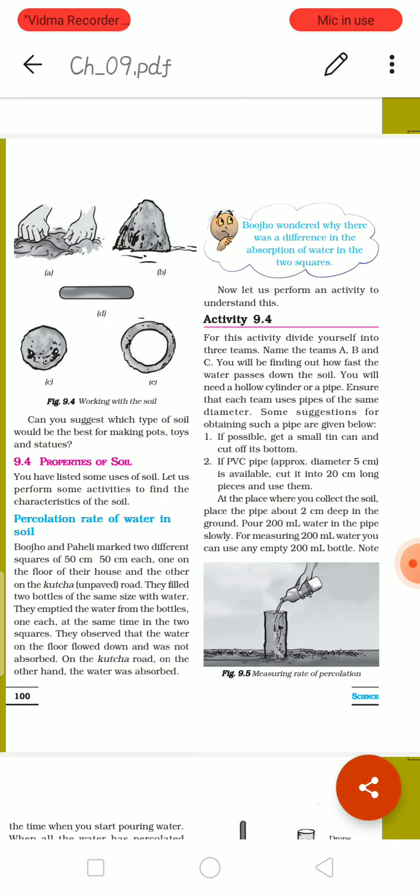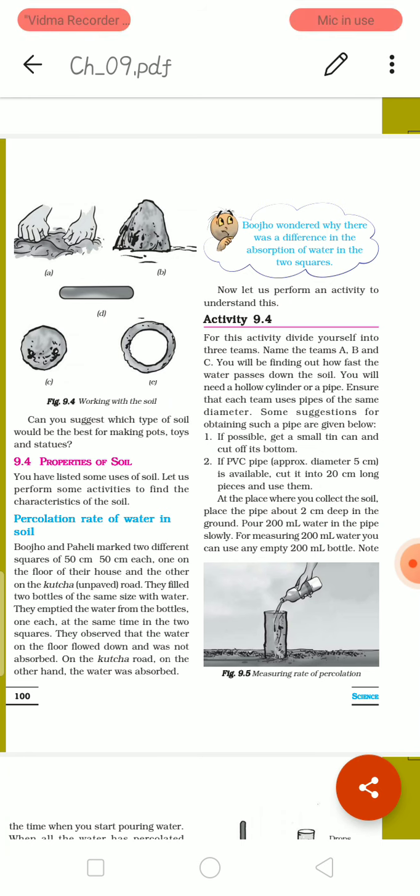But here on the kacha road, the water is absorbed soon. Do you know why? Yes. The floor of the house was built with cement and sand like that, so there was no absorption there, but the kacha road, the mud road, clay absorbs more water. Okay, so we learn about the percolation rate.